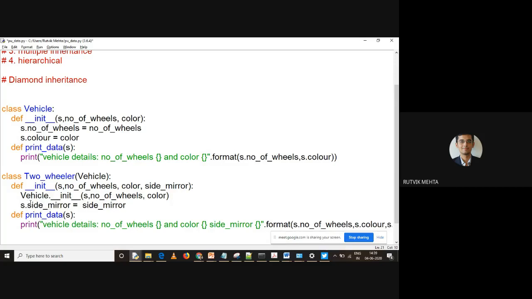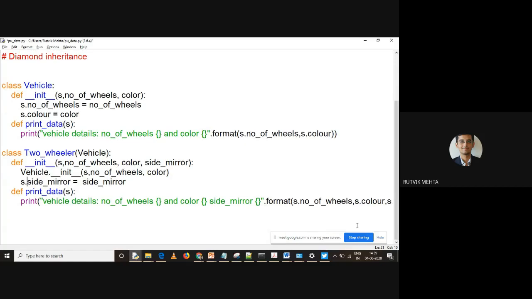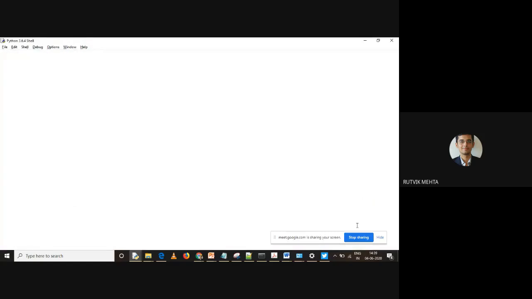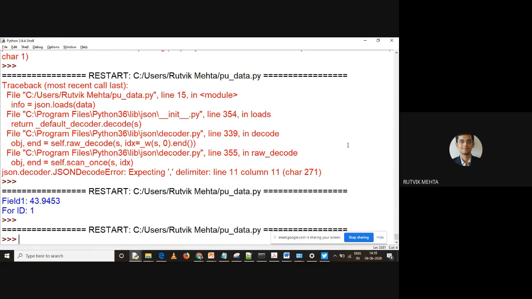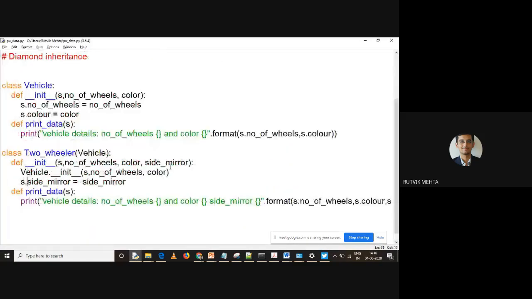Let us just run this code. Let's check whether it is working perfectly fine or not. Right? For now, there won't be any error because we have created two classes. Now, if some errors will be there, it will be displayed when you create the object of this class. So let me say I want to create object of this class, and I am calling it as two-wheeler1, so 2_1, which is object of which class?